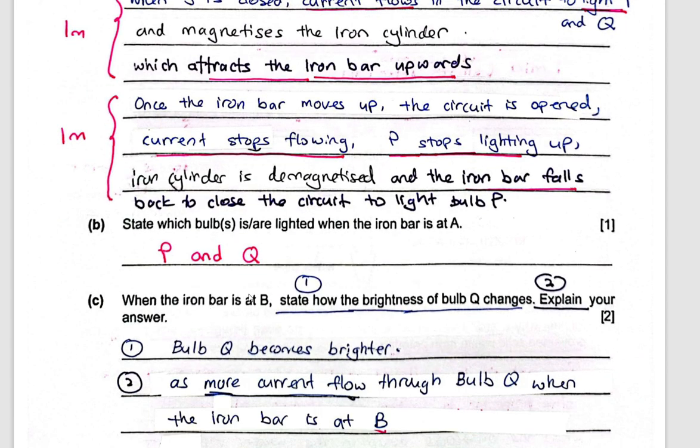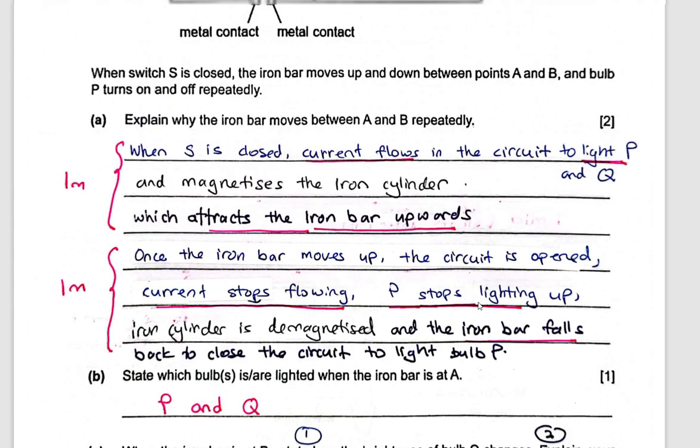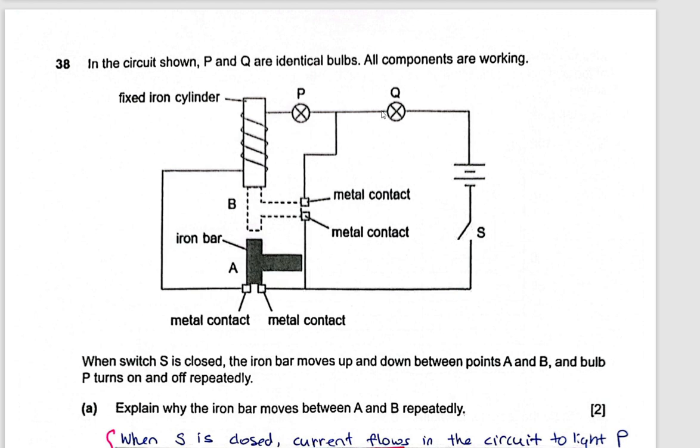Now when the iron bar is at B, state how the brightness of the bulb Q changes. Explain your answer. Now you'll notice these two bulbs are in series, right? So if this one goes up here, now these two batteries will only light up this Q. That's all. The current just flows in this smaller circuit when the iron bar is at B. But if the iron bar is at A, now these two batteries must send current to light up the bulbs Q, P, and go through all these wires.